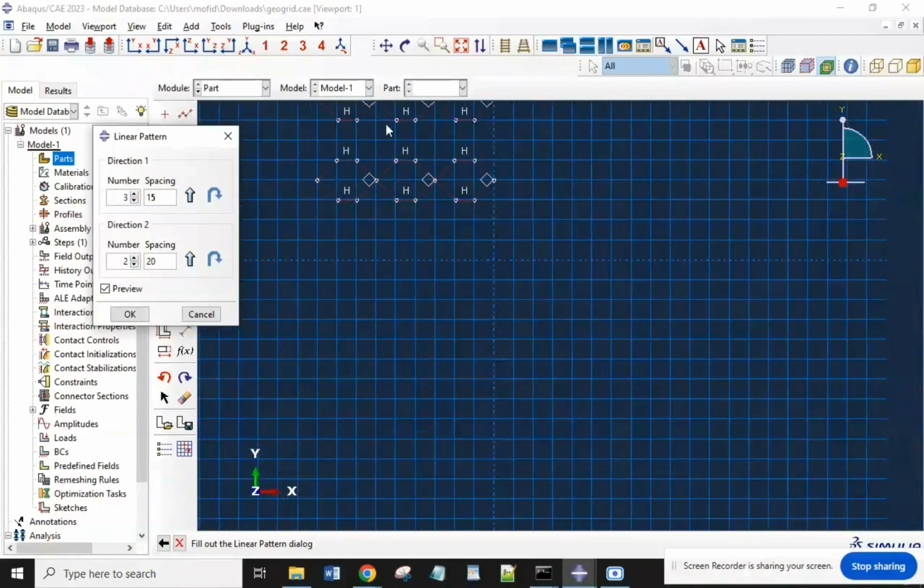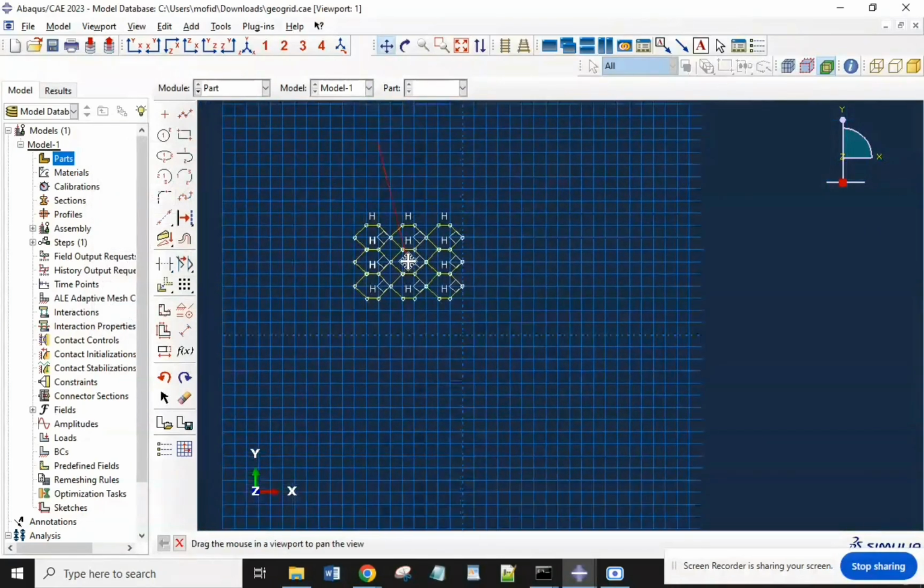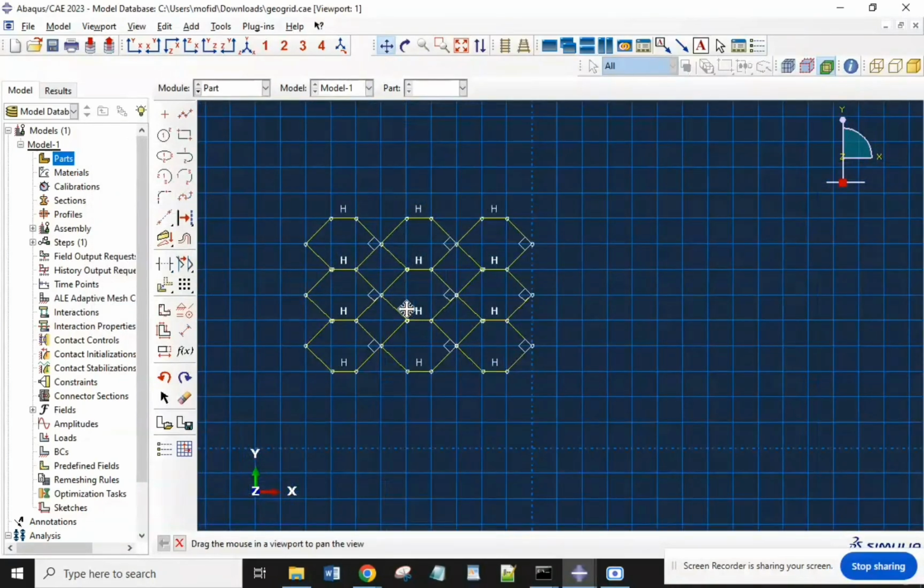For vertically we also need to reduce our space, and that's okay. So it seems that it's okay.